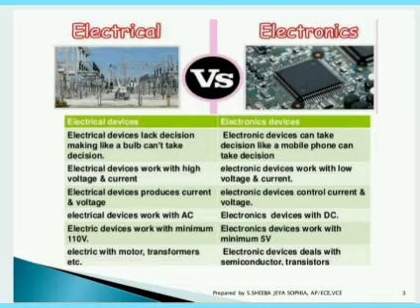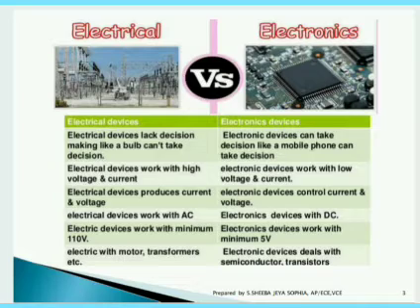Electrical devices work with high voltage and current, whereas electronic devices, in real time implementation, consume very low voltage and current. Electrical devices produce current and voltage.